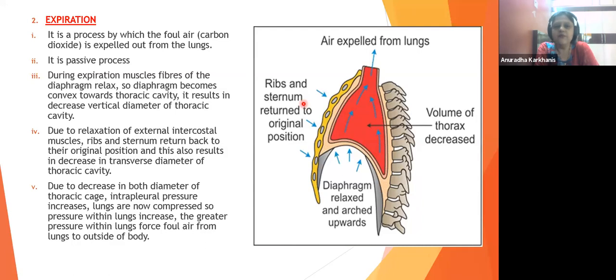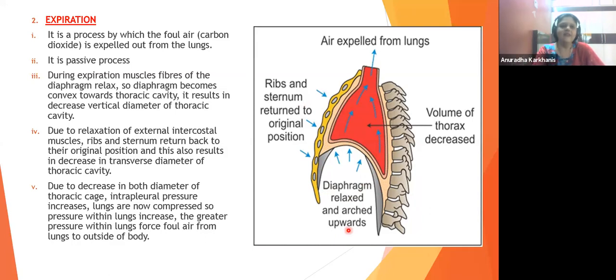During expiration, the muscle fibers of the diaphragm relax. So the radial muscles, which were contracted, are now relaxing. When they relax, what will happen? The flattened diaphragm will again become dome shaped. Look at this diagram. See, the diaphragm relaxed and it is arched upwards. So it again becomes dome shaped.